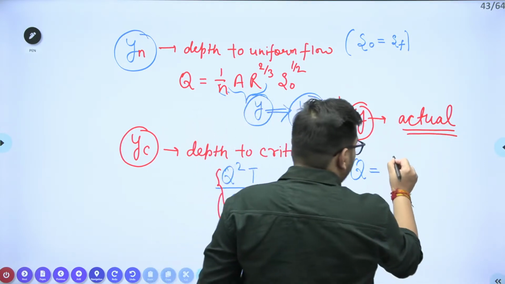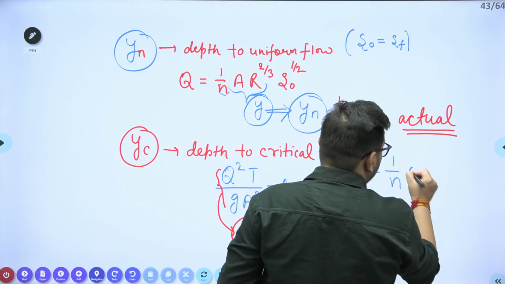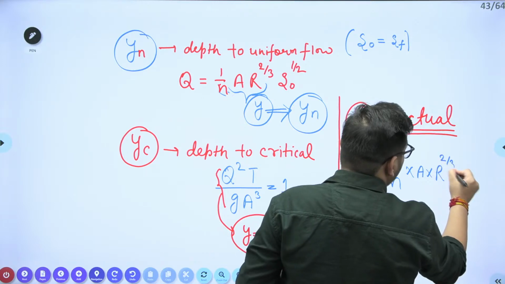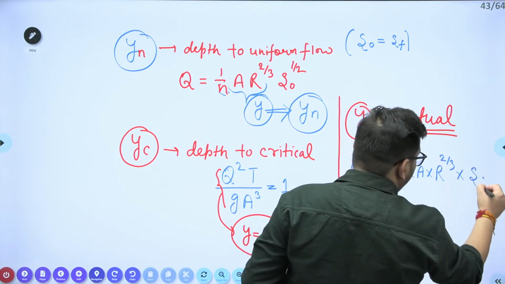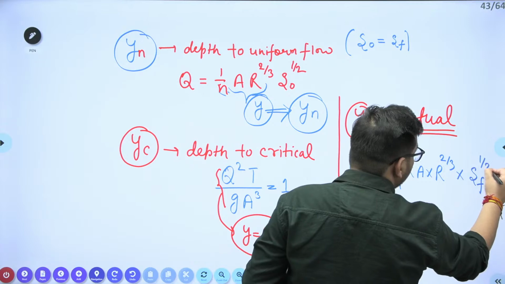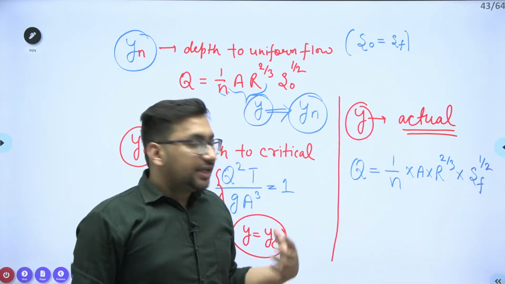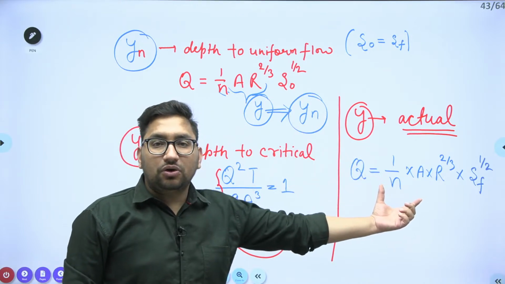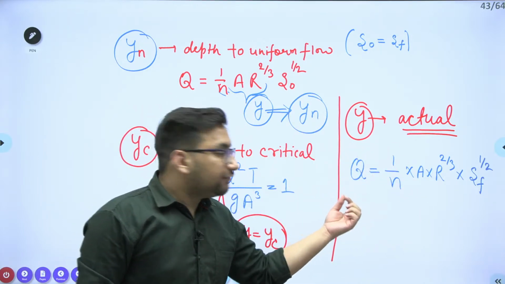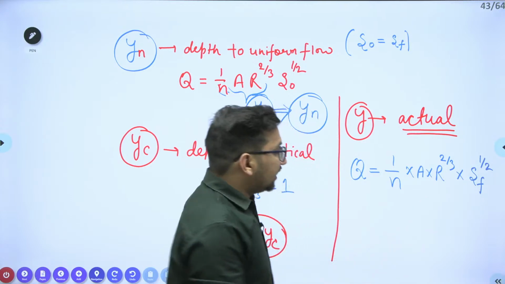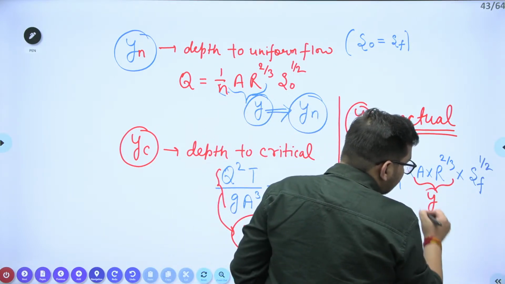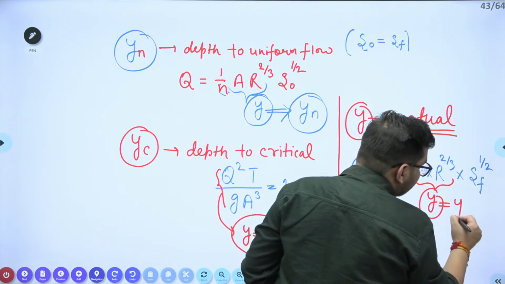So if you use Q is equal to 1 upon N A R to the power 2 by 3, instead of S0 you have to use the SF value, as in gradually varied flow S0 and SF are not going to remain the same. These two parameters contain the Y value, so from here, if you calculate Y, this will be the actual depth.